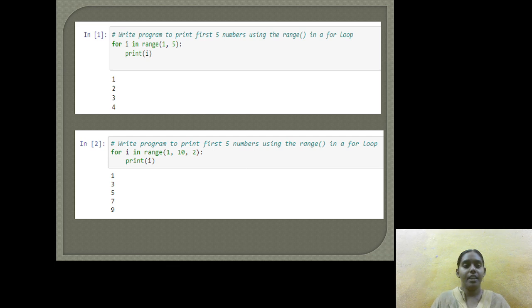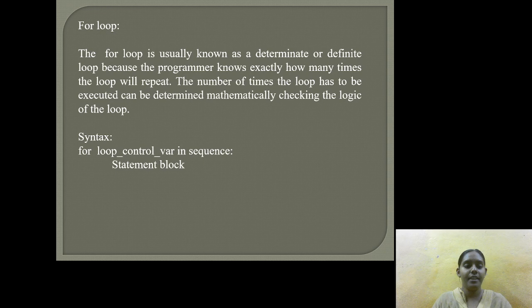Here we can see clearly: write a program to print 5 numbers using range in a for loop. With the help of the for loop syntax, that is for, loop control variable, in is the operator, a sequence, and a statement block.